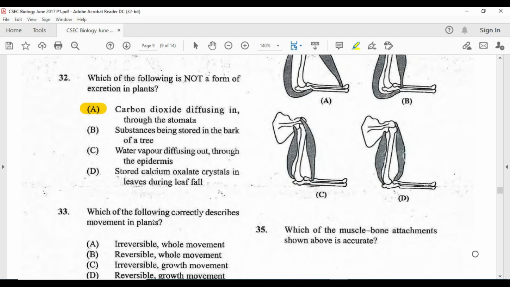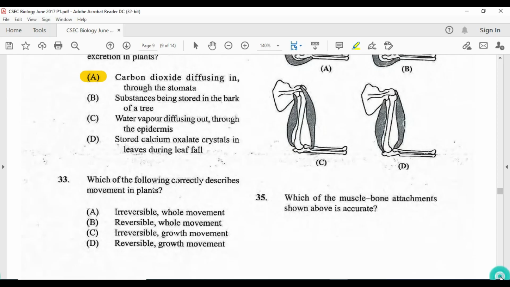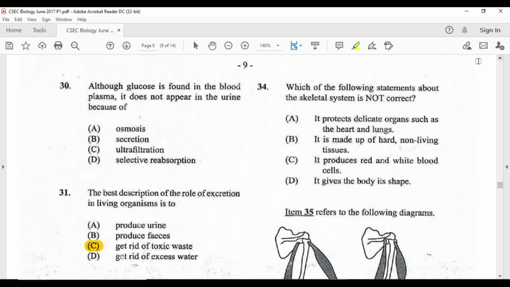Which of the following correctly describes movement in plants? Now, this is a popularly repeated question. Really popular question, and because it is so popular, I call on the entire TCP family to look at this question because it is so popular that it suggests that we're not answering it well. Tell me in the comments if you are in agreement with me. I'm going C. Tell me what's your choice in the comments. Share it with your teacher because it's always on the paper and we are almost certain it will be on the paper again.